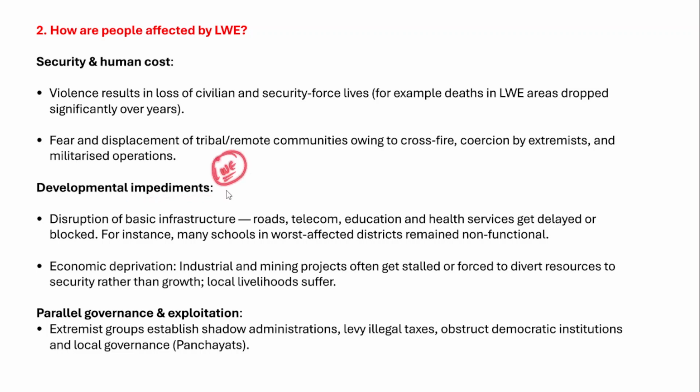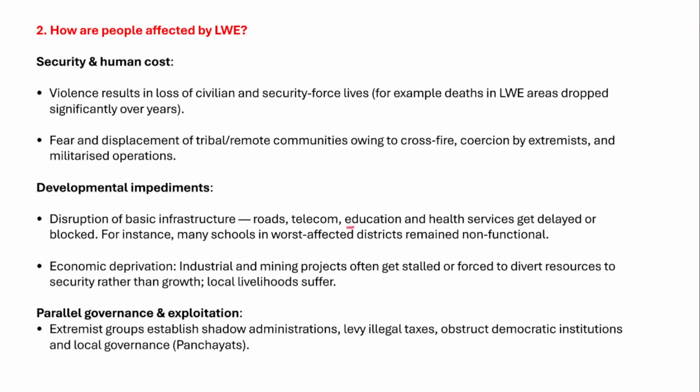Then we need to talk about the developmental impediments because of left-wing extremism. It also affects development in the tribal areas. Left-wing extremism has been disrupting basic infrastructure in the tribal belts, for example education, healthcare, telecom services, and connectivity. These facilities are hardly provided in the left-wing extremist areas, because whenever the government tries to build a road to improve connectivity to the tribal areas, the Maoists or the left-wing extremist groups very often blow up those roads.